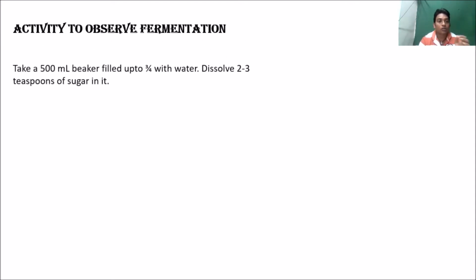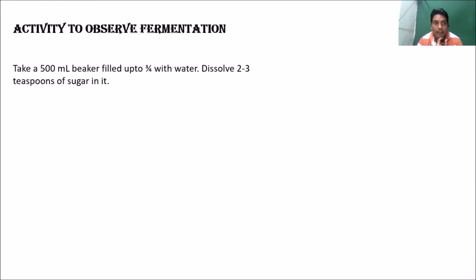There is an activity to observe how fermentation occurs. This is a very small activity which we can do at home also. So what is the activity? What are the requirements we need for doing this activity? Take a 500 ml beaker filled with 3/4 of water and dissolve 2 to 3 spoons of sugar in it. So what do we need? We need a beaker, water, sugar and yeast also.